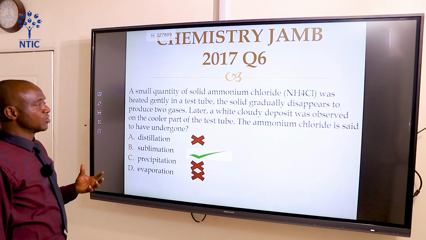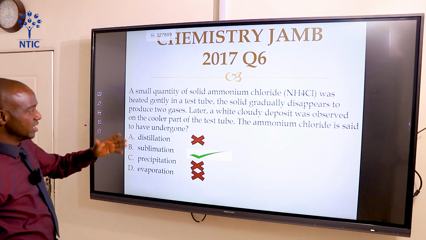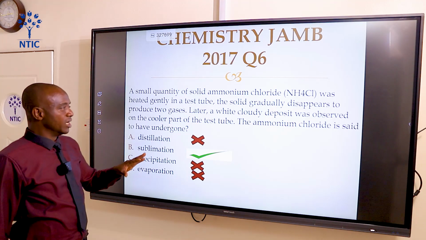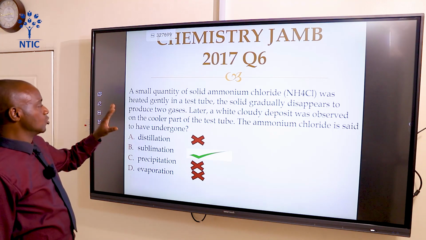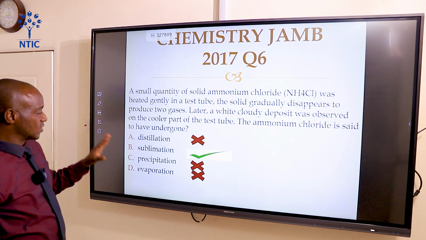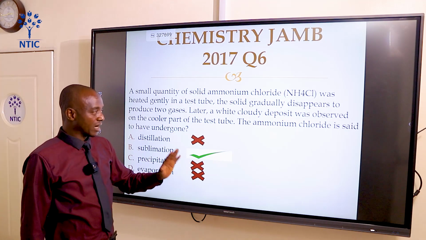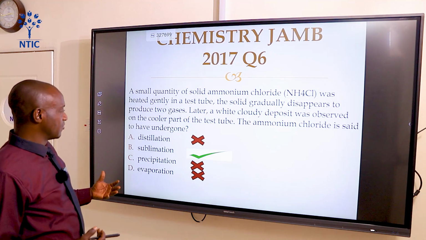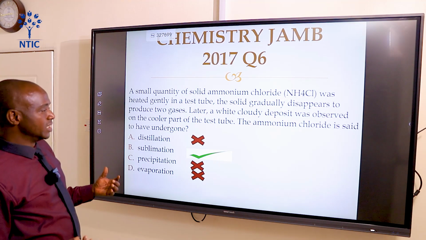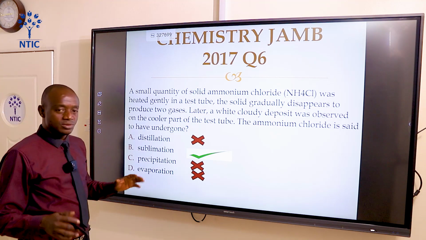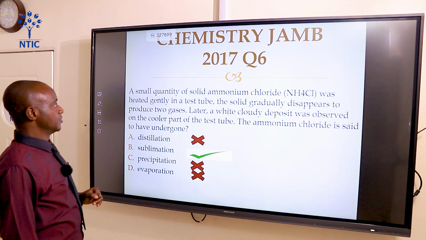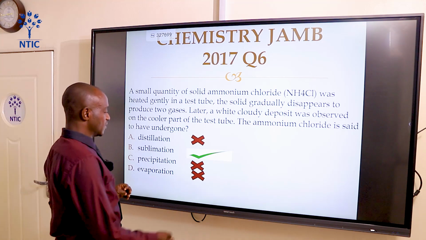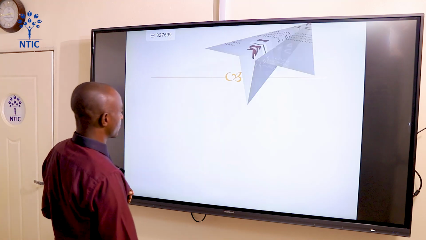That is, a small quantity of ammonium chloride was heated gently in a test tube. The solid gradually disappeared to produce two gases. Those two gases are ammonia gas and hydrogen chloride gas. A white cloudy deposit was observed on the cooler part of the test tube. The ammonium chloride is said to have undergone sublimation. Okay, that's question number 6. Next.